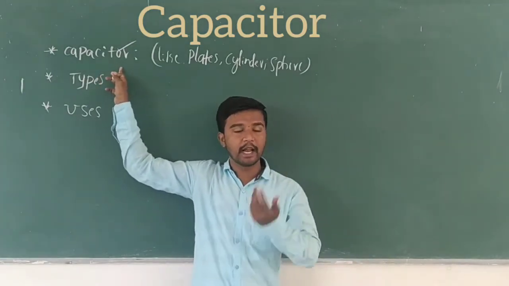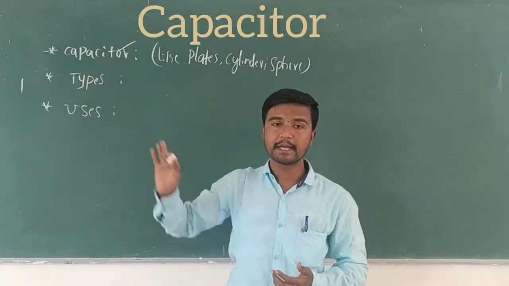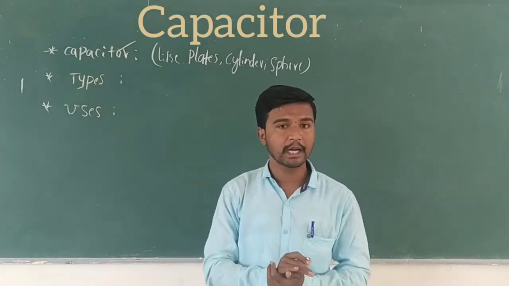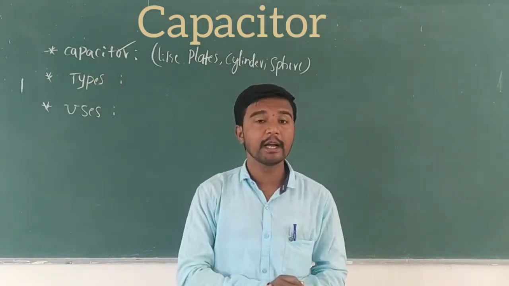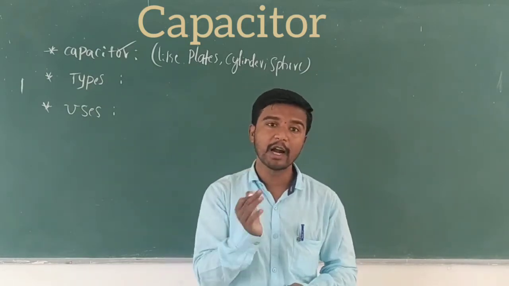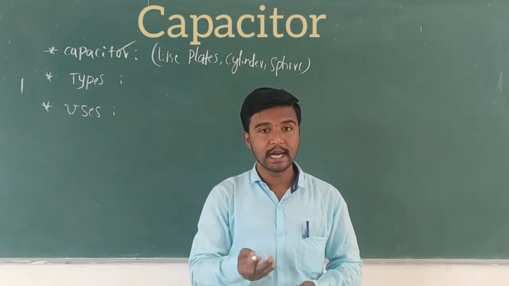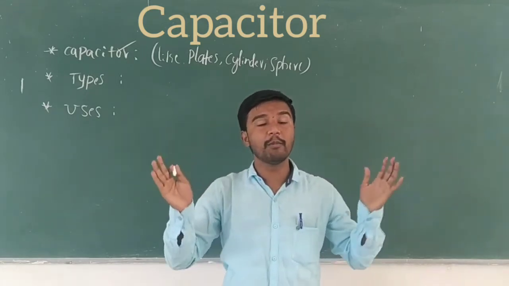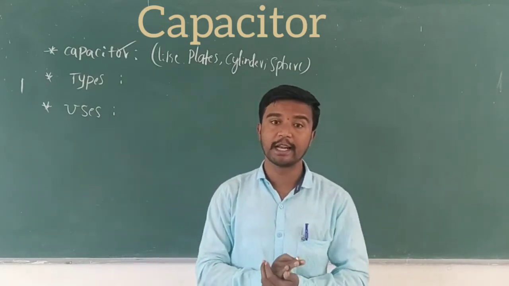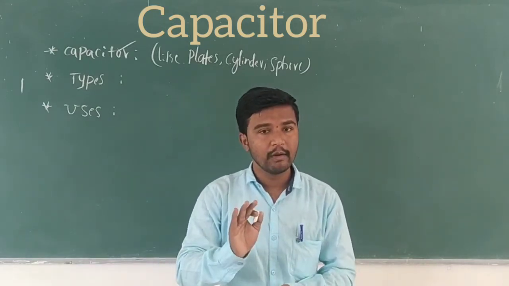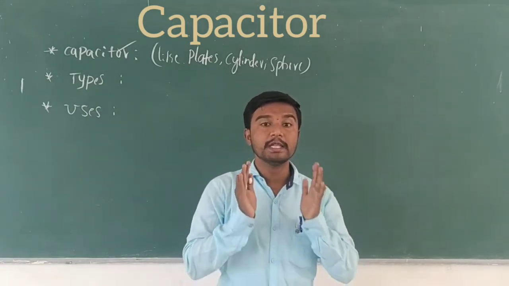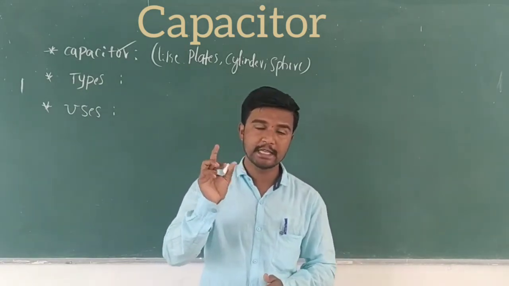Okay, once again I repeat: it consists of two conducting bodies separated by a non-conducting medium, such that it can store a large amount of electric charge in a given small space. This is known as a capacitor.